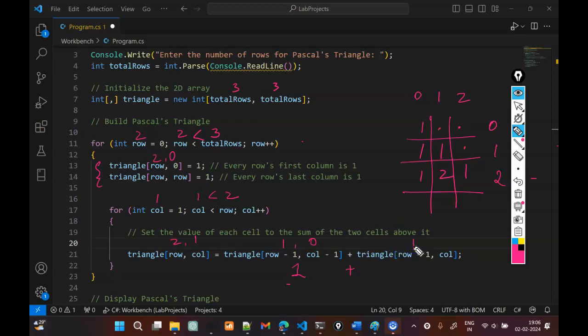And instead of column minus 1, now we just use column. Remember, our column is 1 at this point. So 1 comma 1 gives us this element here, which also happens to be 1. We end up assigning 2 to this element here. And that's how we ended up with this.